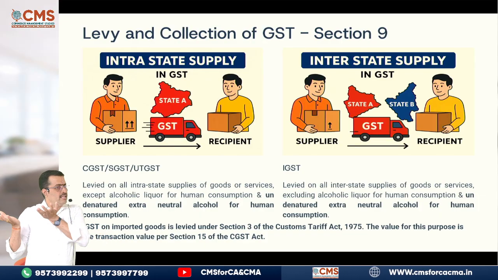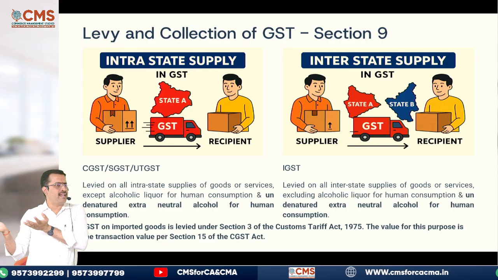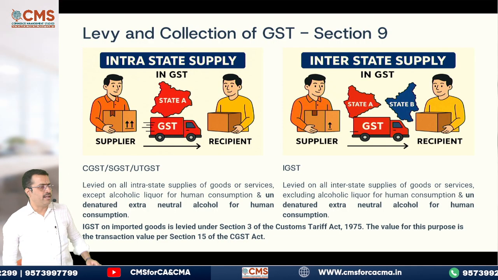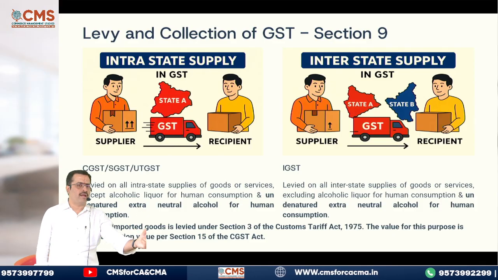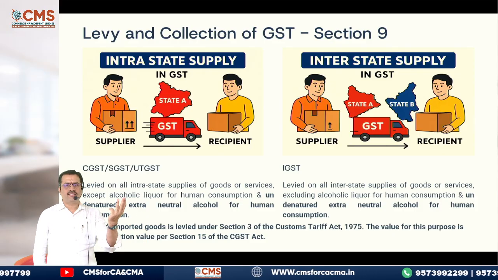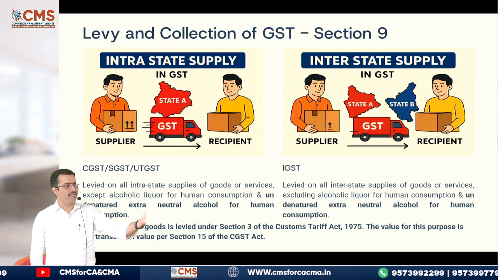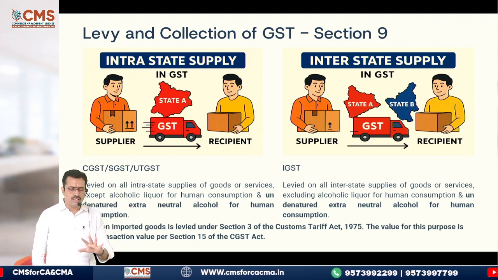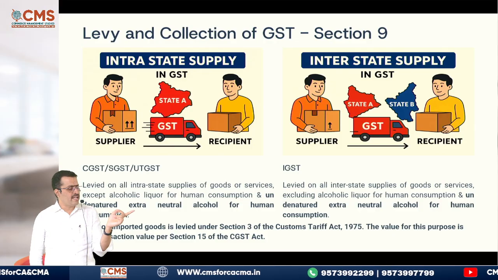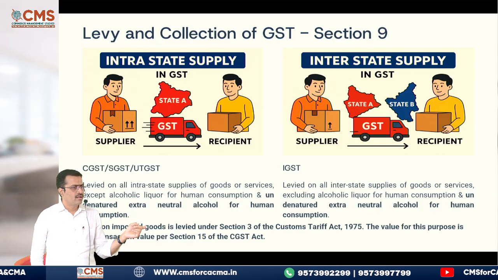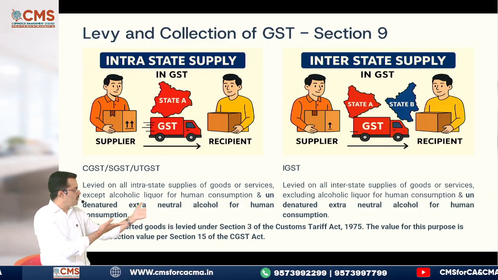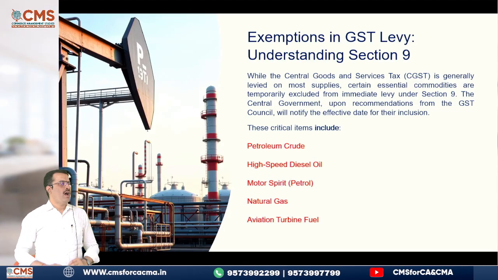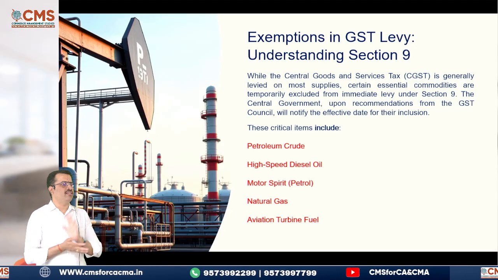Then, in the second image, if you see, state A I gave, state B also I gave. What is happening there? Jaldi bolo. Interstate supply. Now when it is an intrastate supply, what all will be applicable? Fast. CGST, SGST or UTGST will be applicable. If it is happening in Pondicherry or Daman and Diu, yes, all these things. Next, if it is an interstate supply, what will happen? IGST will be applicable. That is what I wrote in the notes also. Don't worry. Understood?